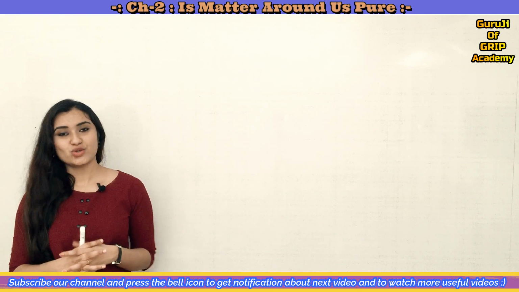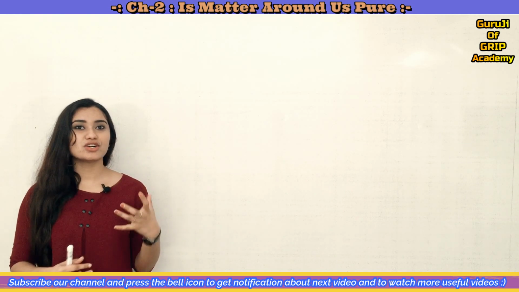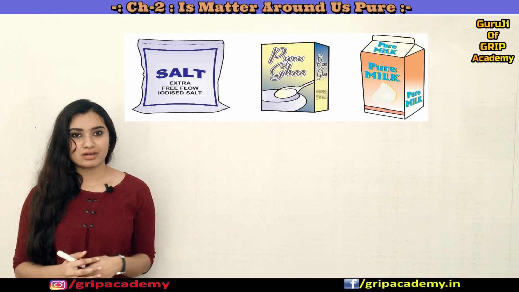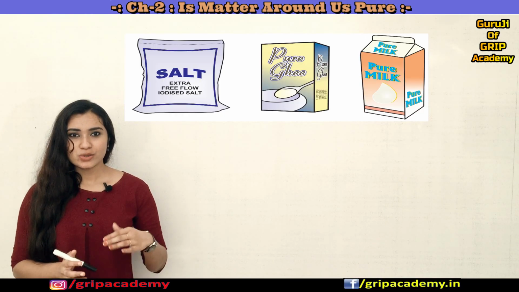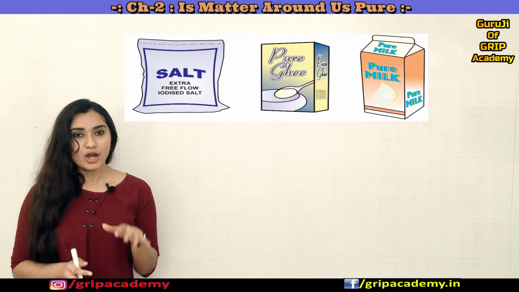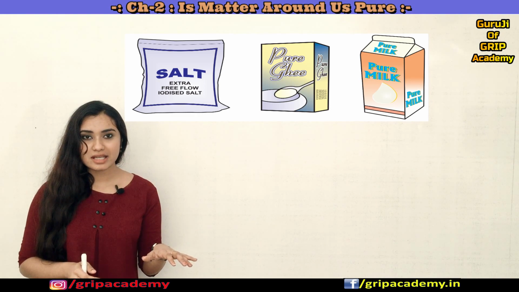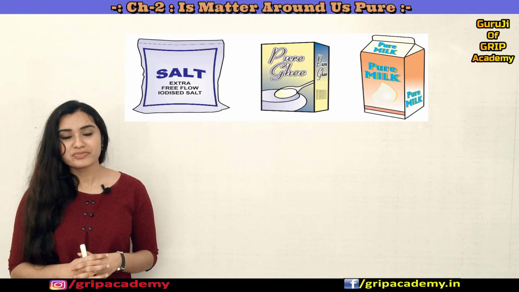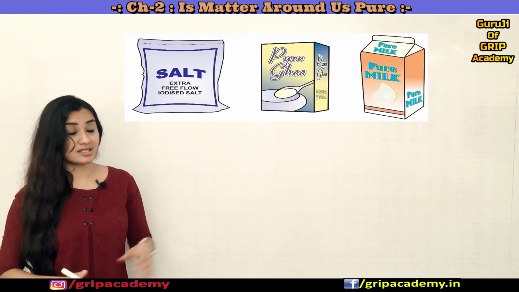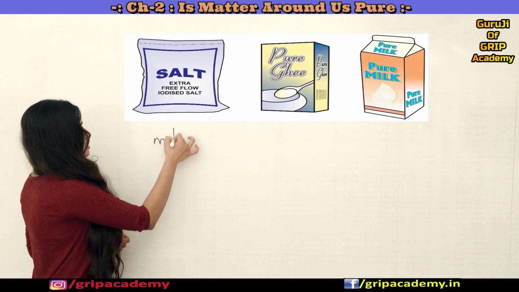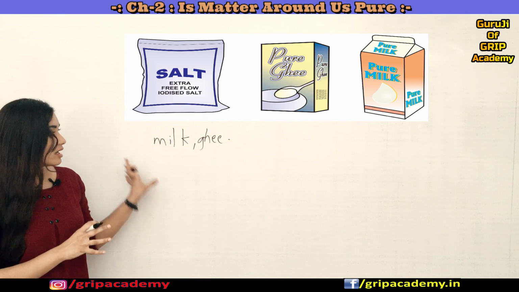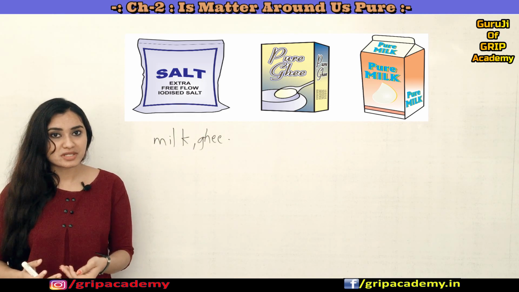Have you ever noticed the word "pure" written on a few consumables like milk, ghee, or salt? According to a common person, pure substances mean those without any adulteration. But for a scientist, these substances like milk or ghee are actually impure substances.